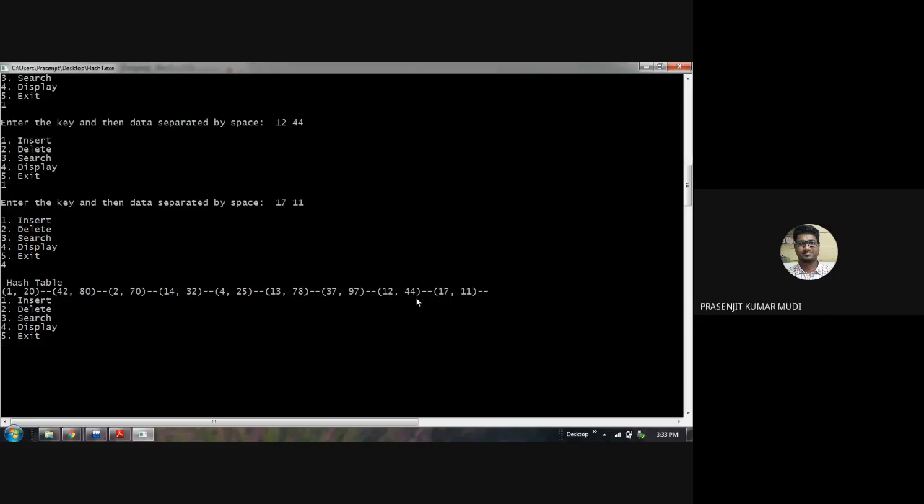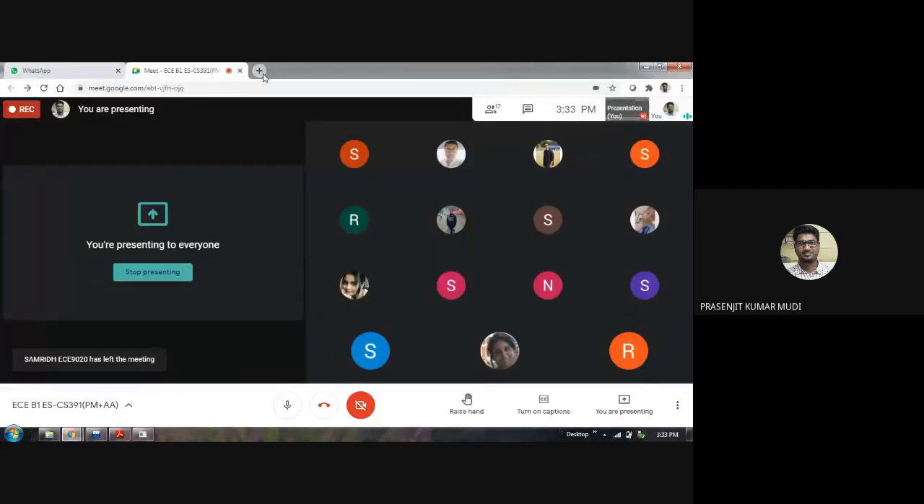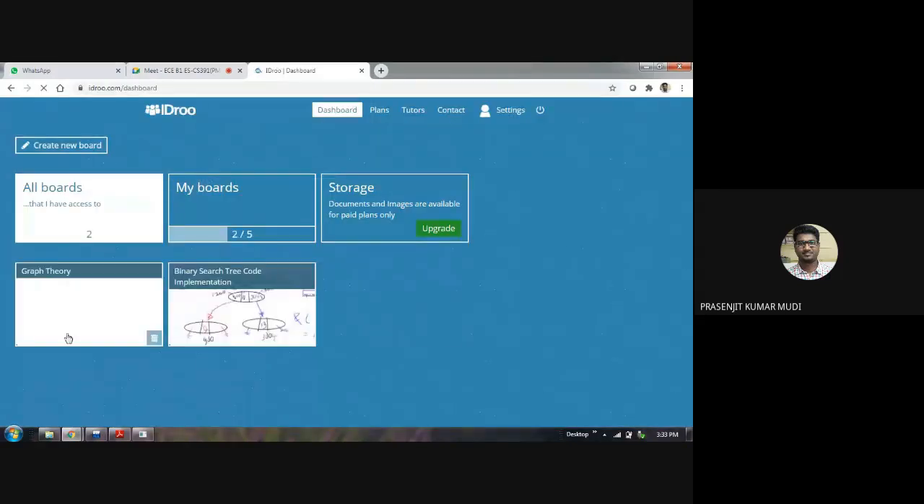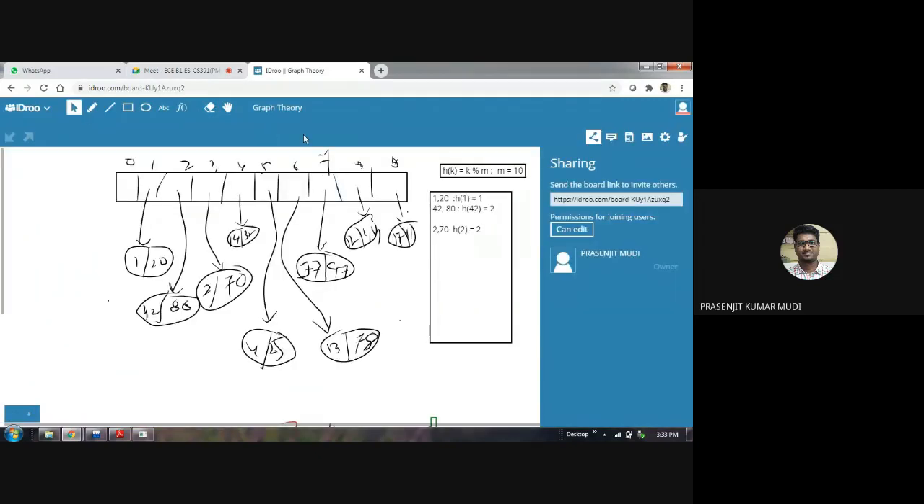Okay, so fine. Now if I want to delete some element, not delete, before deletion let me explain to you how the output generation of hashing works. Suppose this is the array 0 to 9: 0, 1, 2, 3, 4, 5, 6, 7, 8, 9. So an array of size 10.